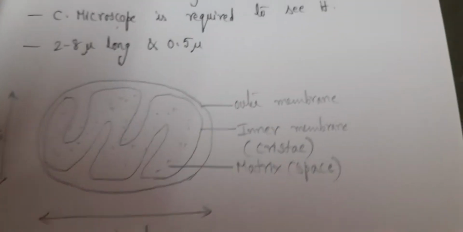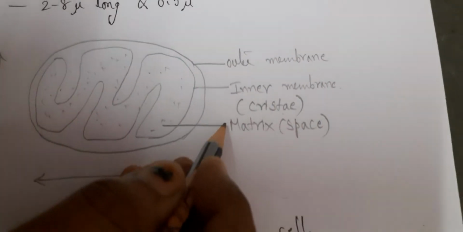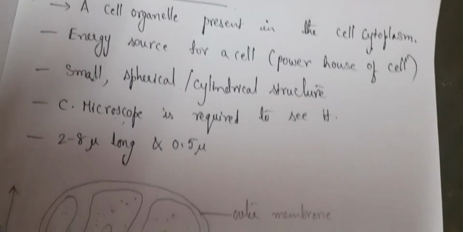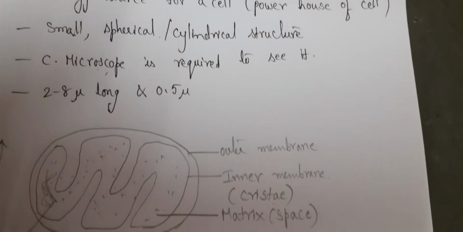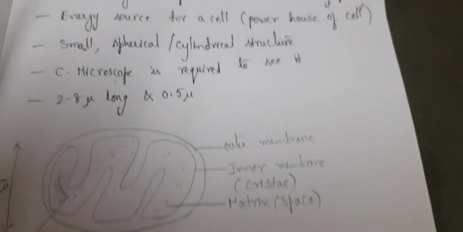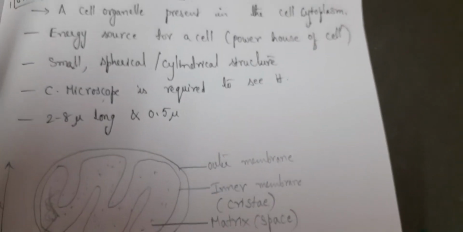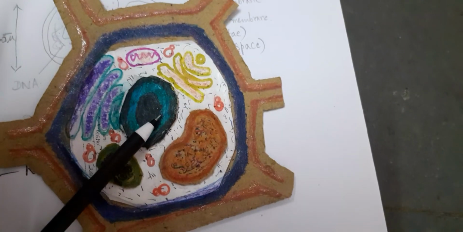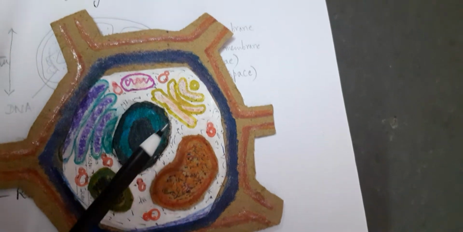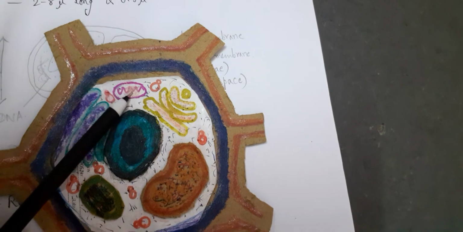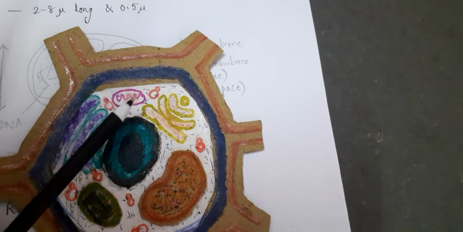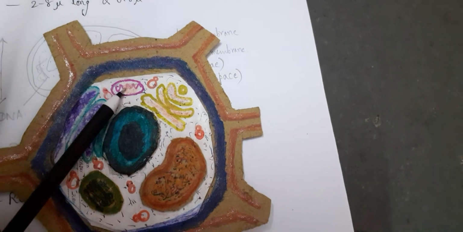And mitochondria is a cell inside a cell because it contains even DNA. Mitochondria has DNA present. Can you see here? The cell has a nucleus and inside the nucleus there is DNA. In the same manner, mitochondria also has DNA. That is the reason you call this a cell inside a cell.